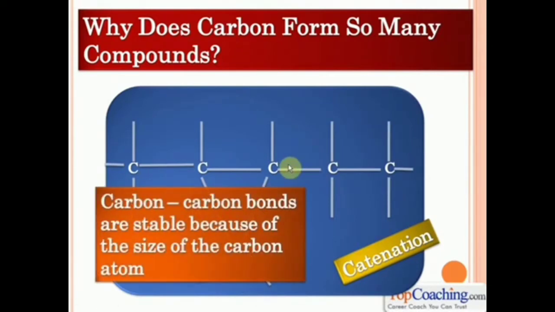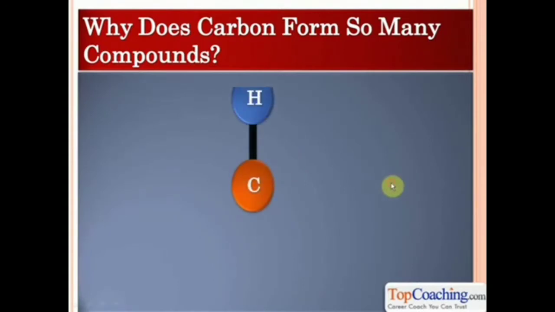Other atoms, like say silicon, do not have the ability to form these chains because of the size of the atom. It has been found by scientists that if an atom is small in size, it can form a large chain of atoms. But if an atom is large in size, the chains formed by the atoms become unstable. That is the reason silicon or sulfur do not form so many extensive atom-atom chains. Understood? So one important reason why carbon forms so many compounds is catenation, the ability of the carbon atom to form carbon-carbon chains.